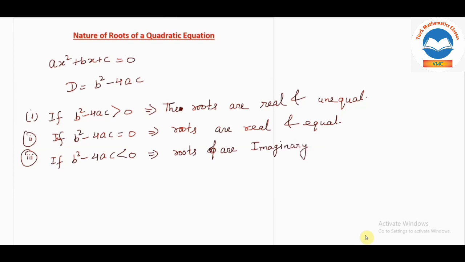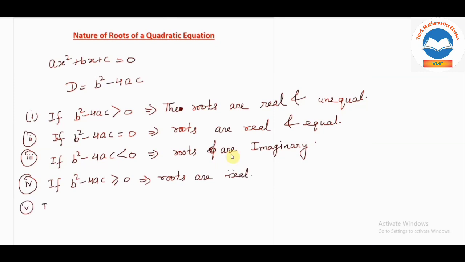It will be in the form a plus ib. And fourth one, if b square minus 4ac is greater than or equal to 0, what does it mean? It means roots are real. It may be equal also or unequal also. So we will say roots are real.